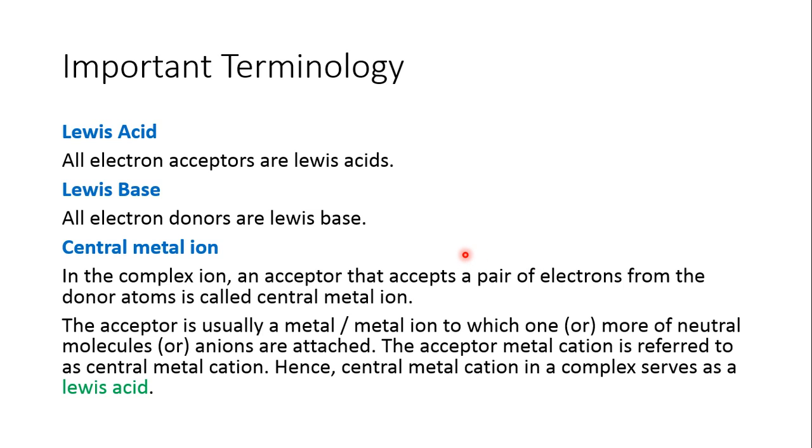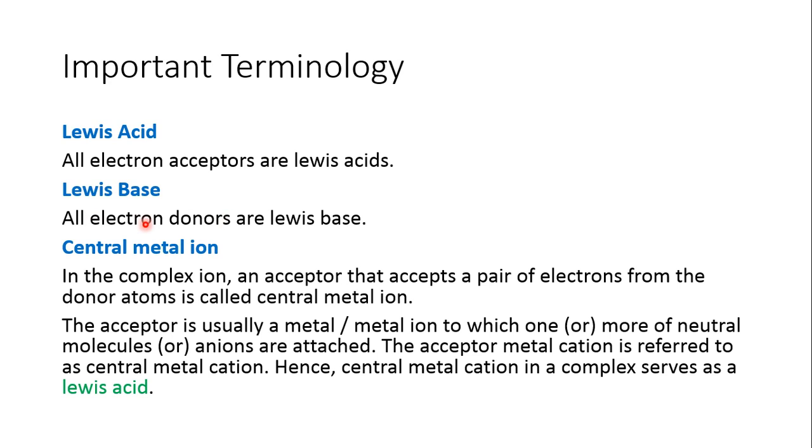Then we have important terminology in coordination chemistry. The first one is Lewis acid. What is a Lewis acid? A Lewis acid is one which accepts a pair of electrons. So all electron acceptors are called Lewis acids.